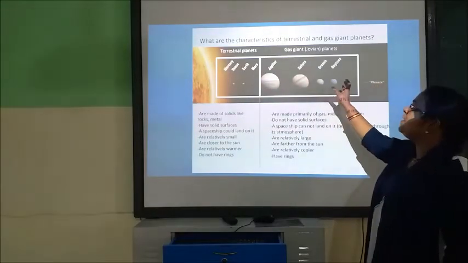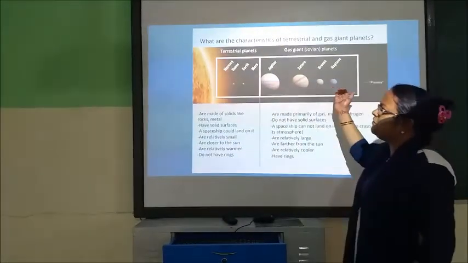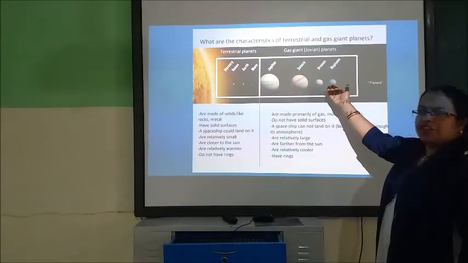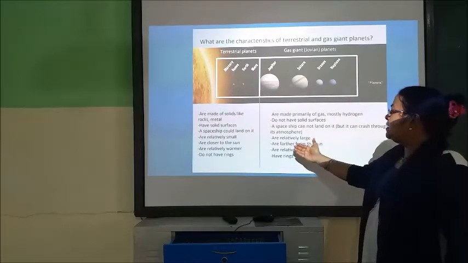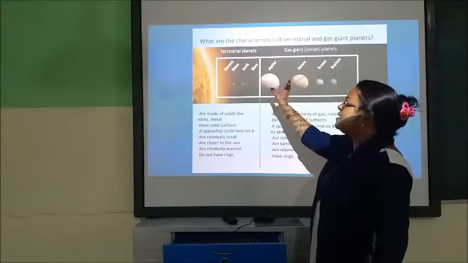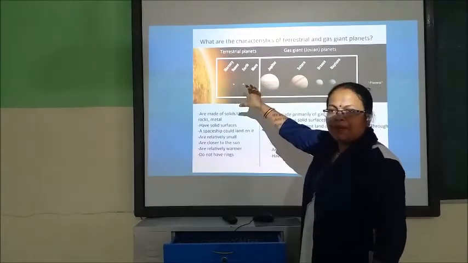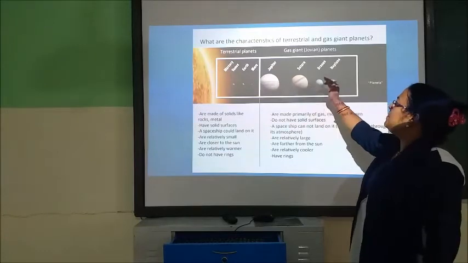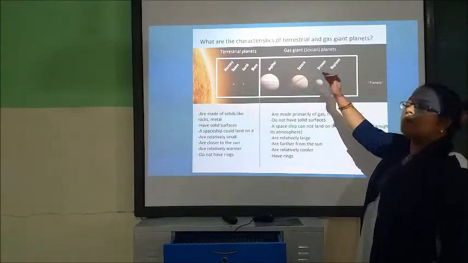They are relatively larger, as you can see from the figure, than the terrestrial planets, and they are farther from the sun also, children. They have rings. All of them have rings. Some are visible and some are not visible.